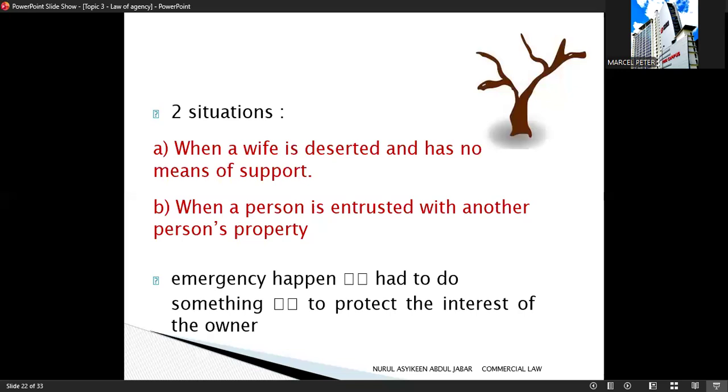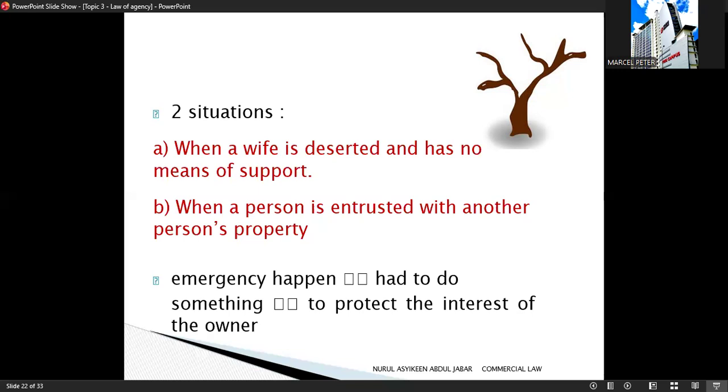So now let's look at the situation. Just now, we learned that agency by necessity happens when someone has no authority, but an emergency forces them to act in order to protect the principal from loss. Now, let's look at 2 common situations where agency by necessity may arise.